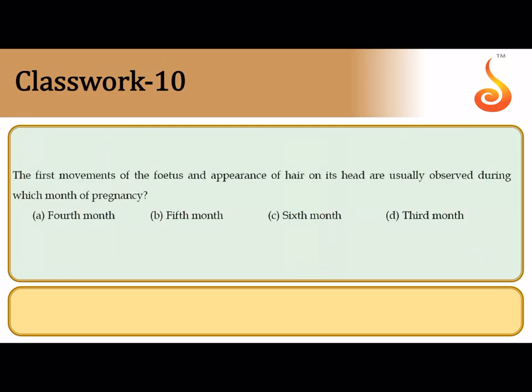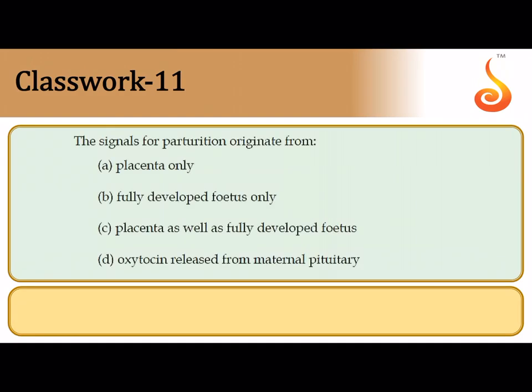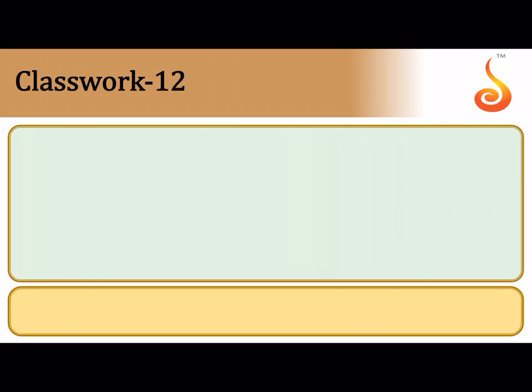The 10th question says the first movements of the fetus and appearance of the hair on its head is usually observed. This is a factual question. It is observed during the 5th month of pregnancy. Where does the signal for parturition arise from? The 11th question talks about parturition and the origin of its signal. All of you please remember, for the fetal ejection reflex to be originated, there should be a fully developed fetus as well as the mature placenta, which triggers mild uterine contractions, isn't it? So it is option C, which is the correct answer for this question.